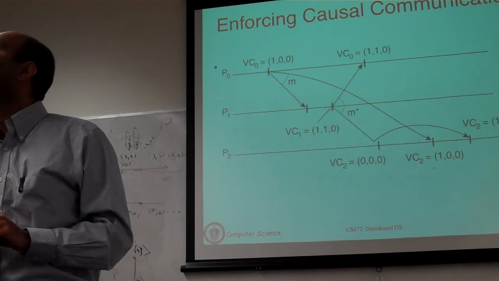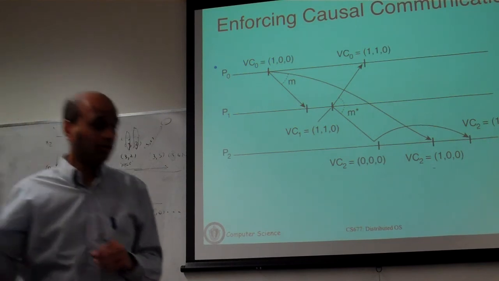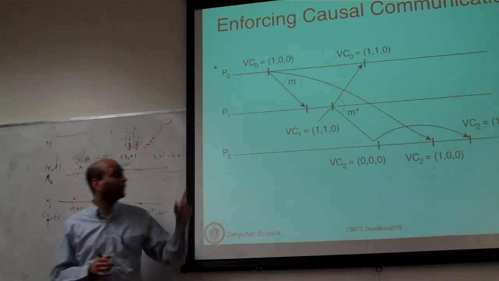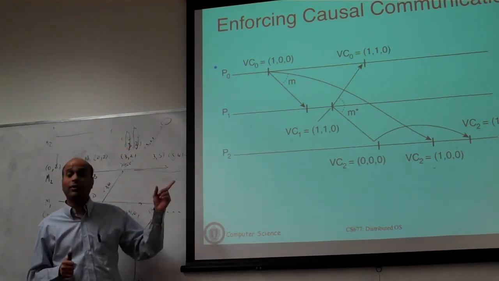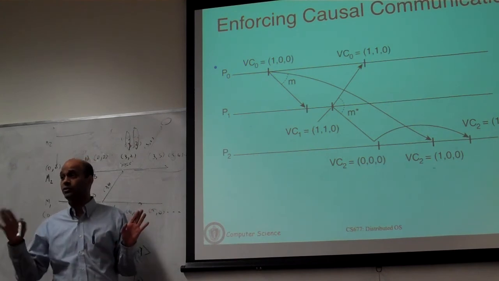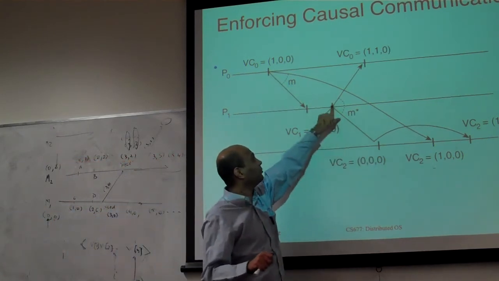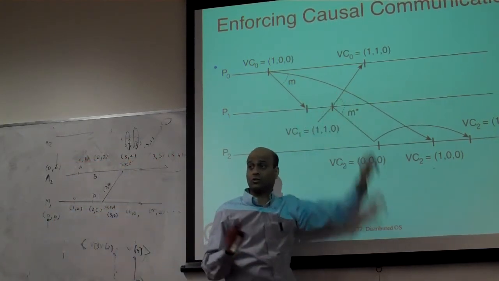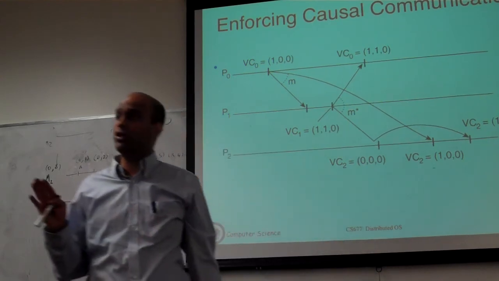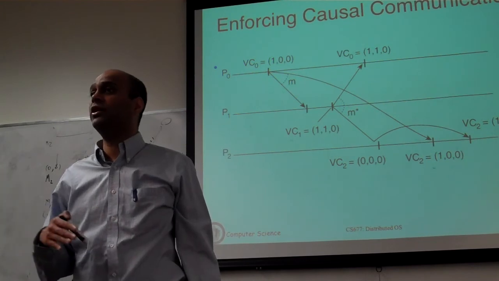Yes. By checking the timestamp for process P0, they're assuming that process P0 sent that message out to all machines. Good point. Here I should have mentioned that this is assuming every message is actually multicast to every other process. This is group communication. Otherwise, what I said doesn't actually work. So you will see that every message is going to all other processes. This is what is called causally ordered multicast. It is used actually in things like distributed databases quite a bit.